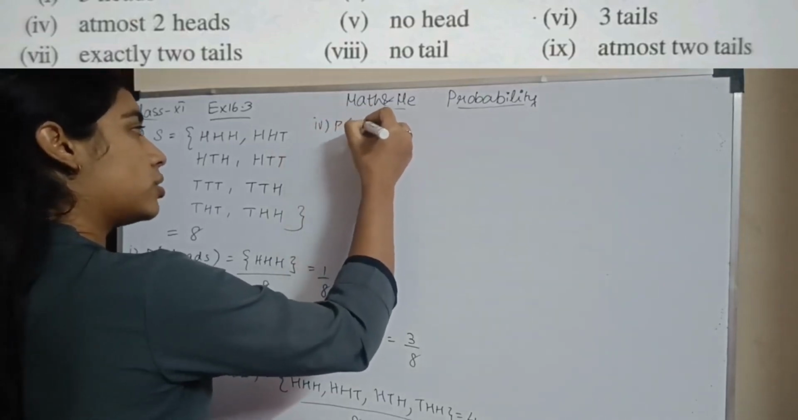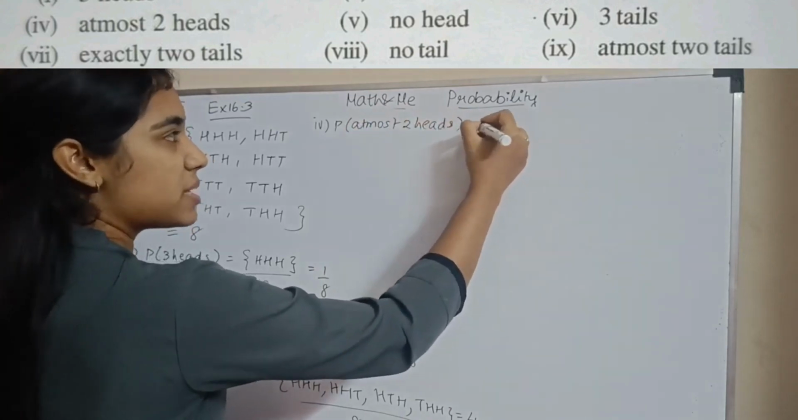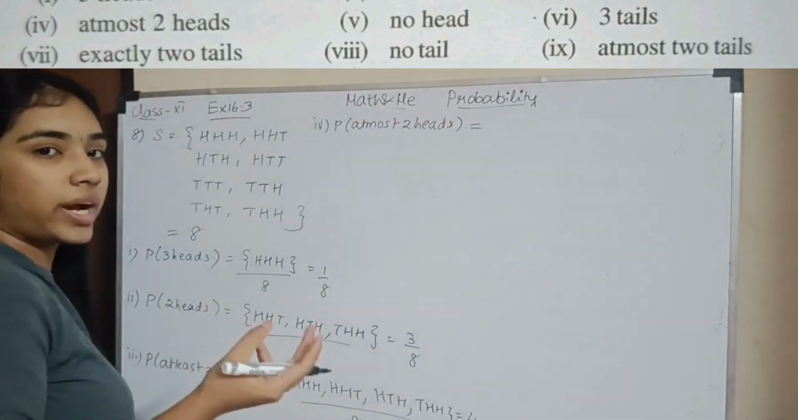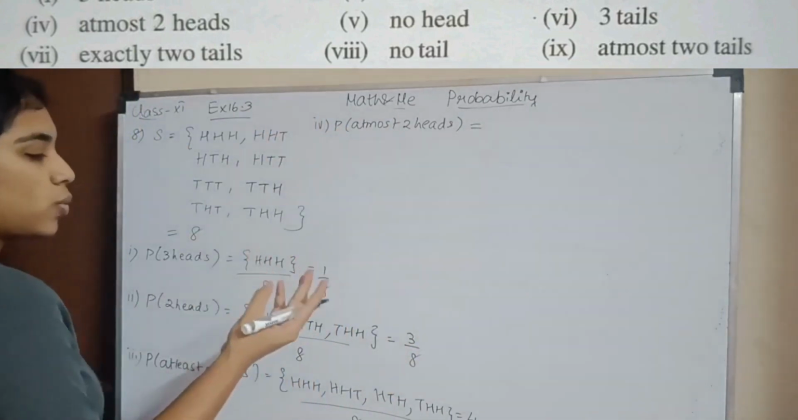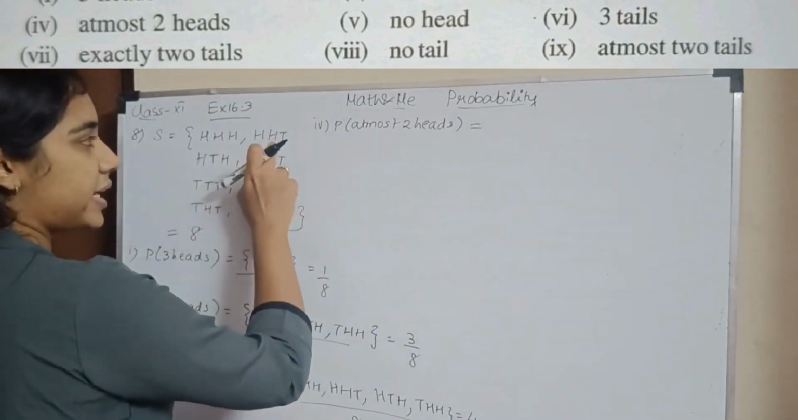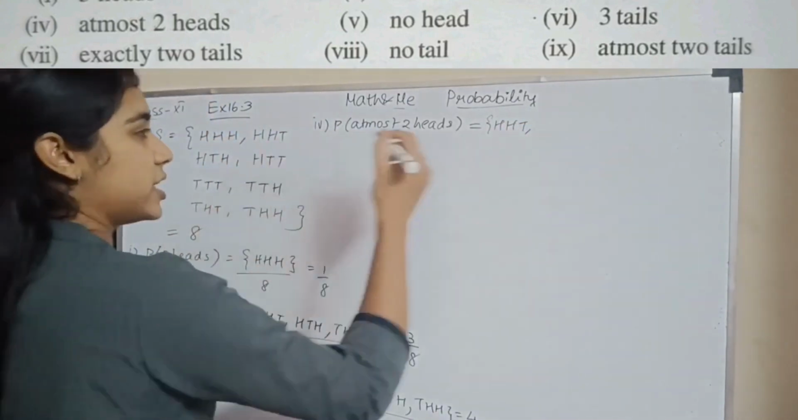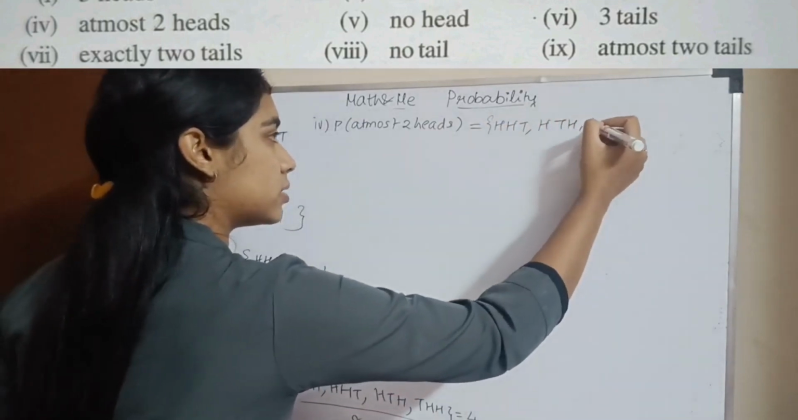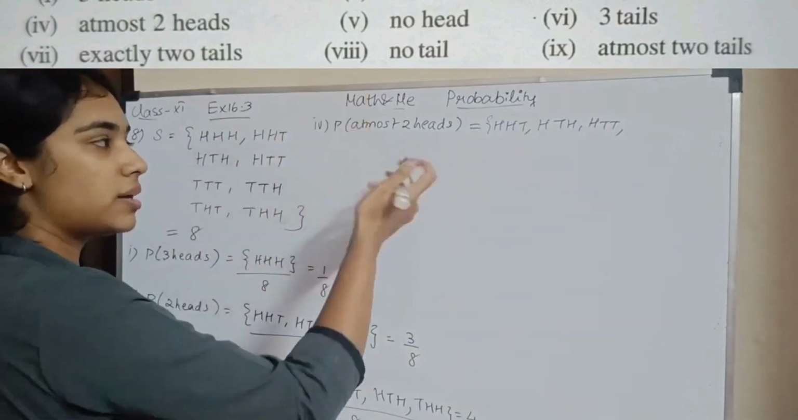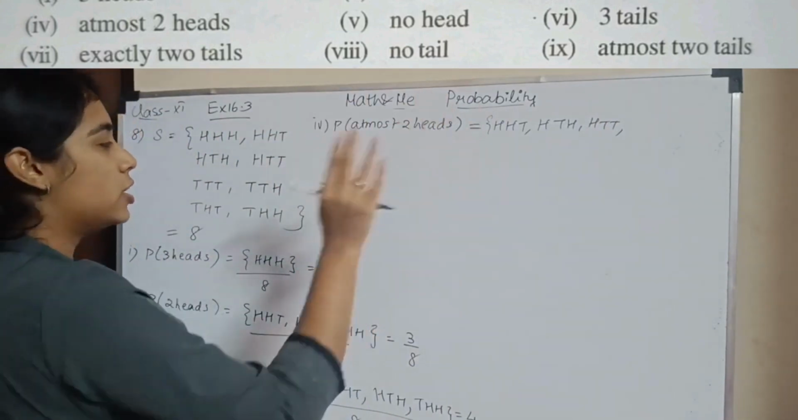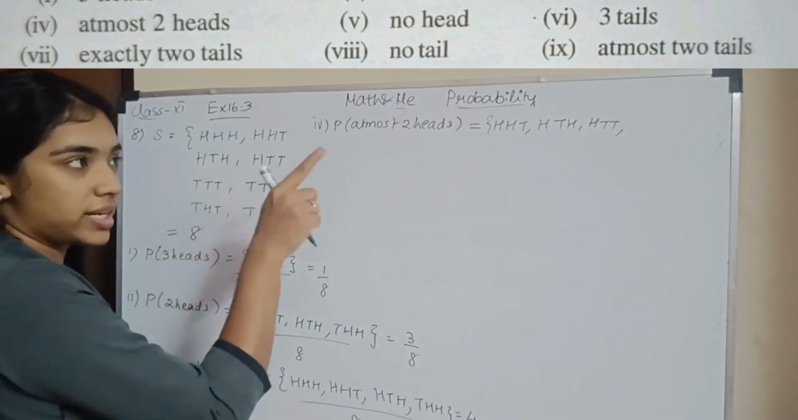At most means maximum. So I need a maximum of 2 heads. So minimum it can be 0 heads, 1 head or 2 heads. So at most 2 heads means 0, 1 and 2. So I can't take this, but I can take this. So the sample space will be HHT, HTH, HTT. HTT has 1 head. At most 2, so how many are there? 0 heads, 1 head, 2. So I can take this, also this I can take. In that I have no heads, so that is also inclusive.